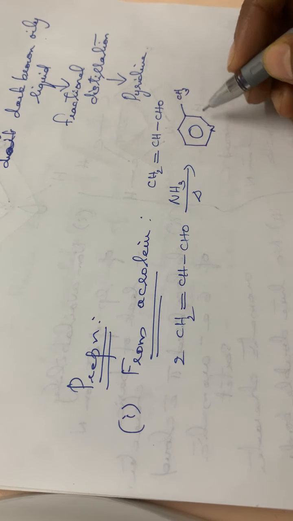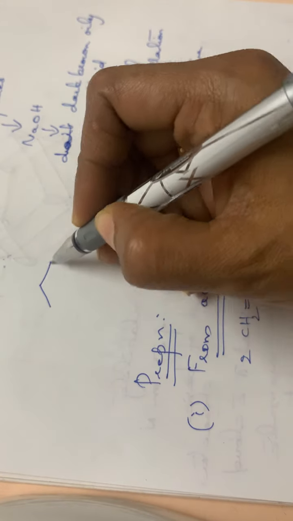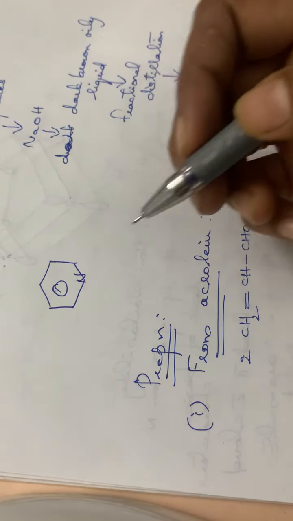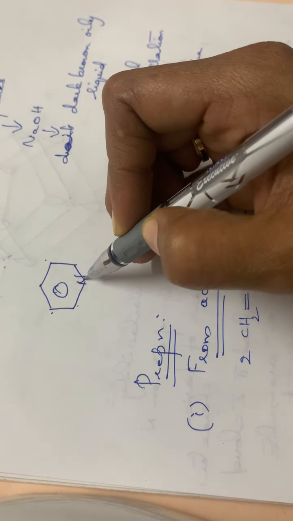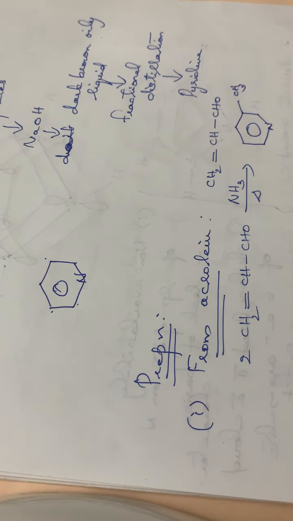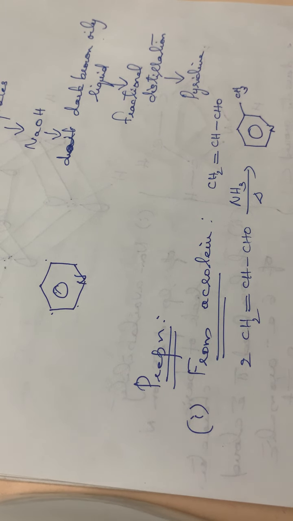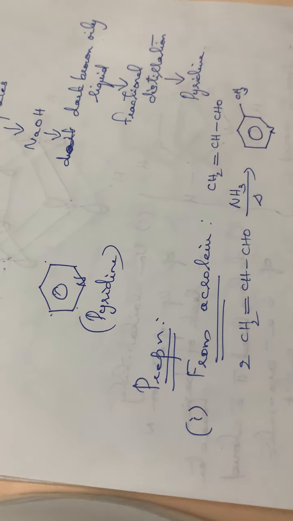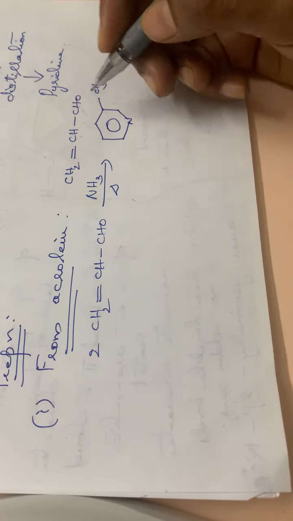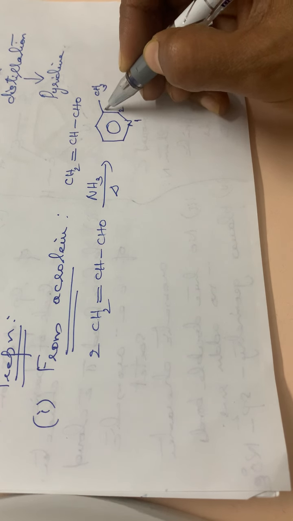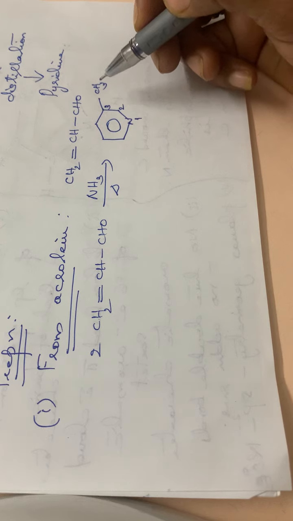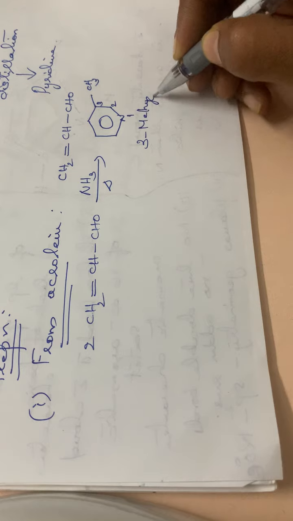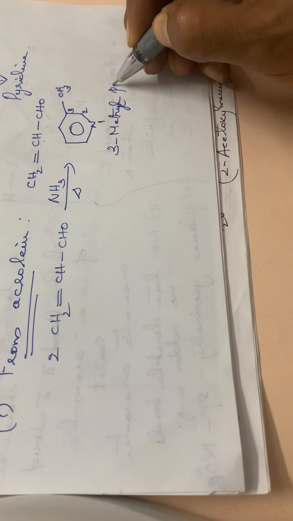See the structure of pyridine, it is like this. This is pyridine, C5H5N: 5 carbon atoms, 1 nitrogen, and 5 hydrogen atoms. Here, this is nitrogen 1, this is the second position, and this is the third position. At the third position, one methyl group is there. So this compound is 3-methyl pyridine.